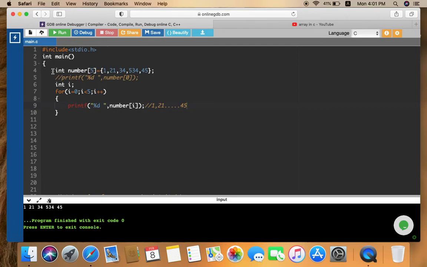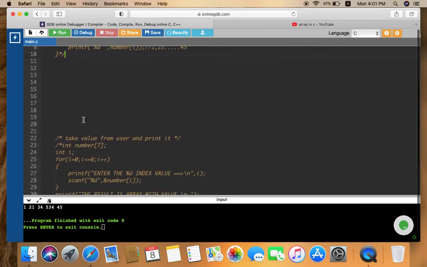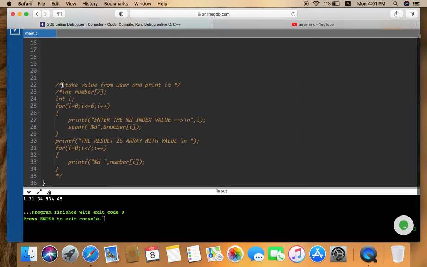This is the basic level of the array. Now I am going to teach you the advanced level of one dimensional array, which is also known as a vector. What is the problem now? Now you have to take values from the user, and you have to print the whole array. So let's see here.